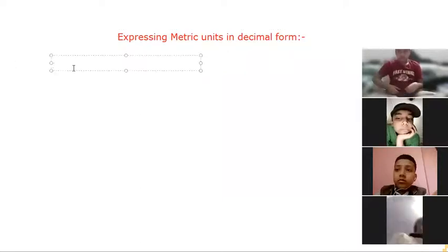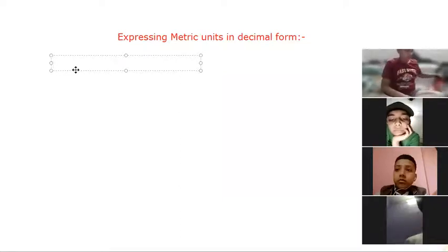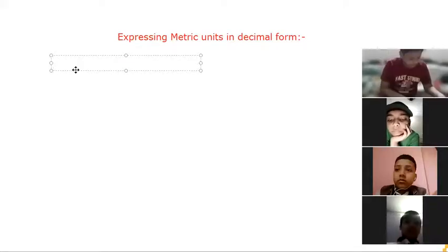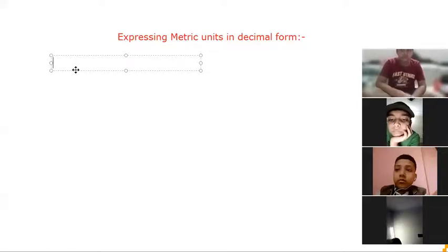Shivangi, are you listening to ma'am? Yes, ma'am. Okay, so suppose our first question is: express the following as decimals of kilometers. This time we are going to convert into kilometers. Different types of units are given to us, and we are going to express them in kilometers, but in decimal form also. This is our condition.